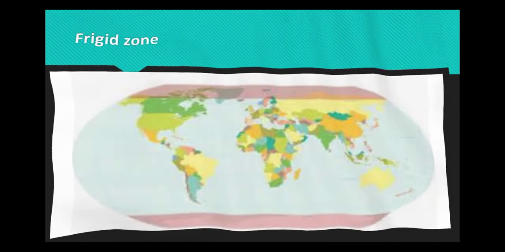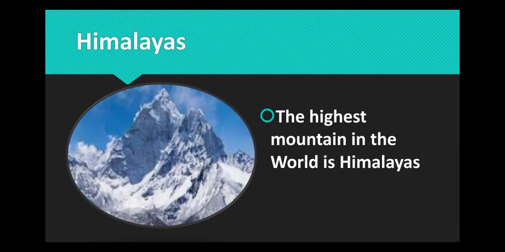Himalayas. The highest mountain in the world is Himalayas. Apart from the famous mountain peaks like Mount Everest, K2, Kanchenjunga, there are other peaks: Nanga Parbat, Annapurna, Dhaulagiri. Mount Everest is the highest peak in the world. It rises to a height of 8,848 meters above sea level.